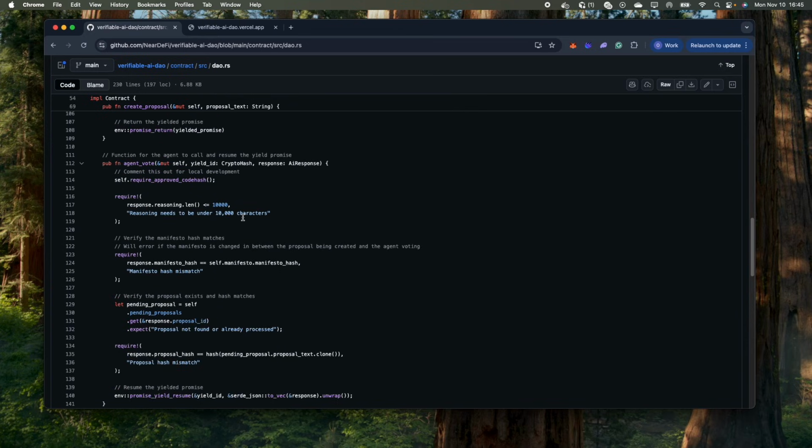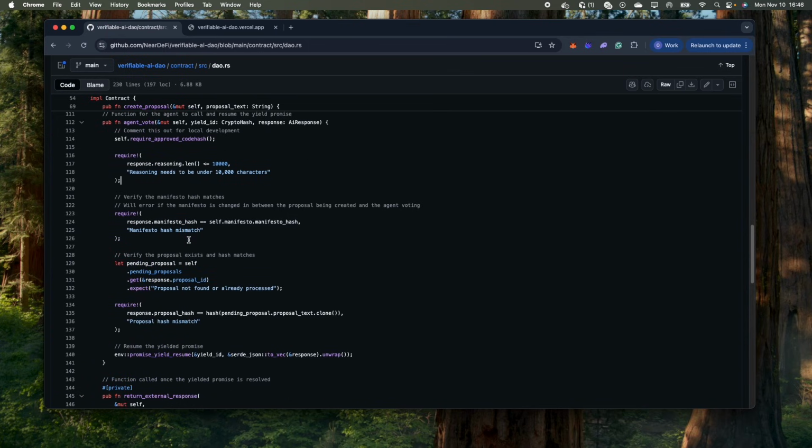To resume the yielded promise, the agent will call the agent vote function, and we make sure that only a valid agent can call this function. It checks that it's running the correct code hash. And we do this so we know that the DAO is following the intended process, that it's using this AI system to vote on the proposals, and it's not just some person sitting behind a computer manually voting on the proposals. So we'll do some initial checks.